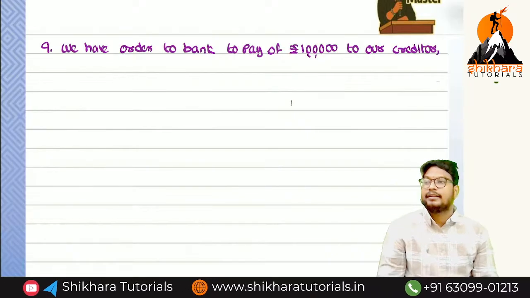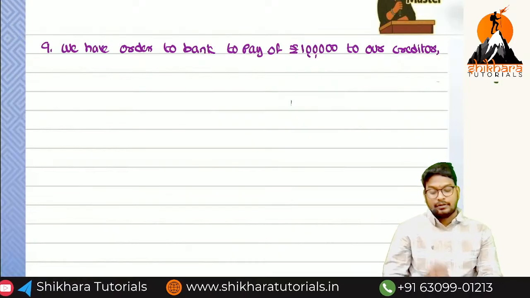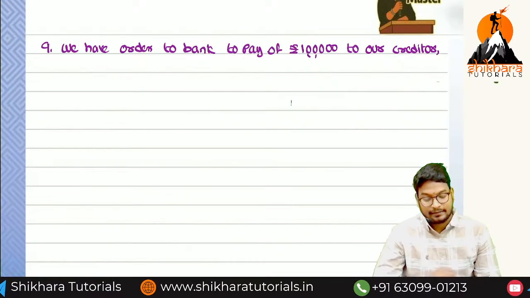What is the order we have given to the bank? To pay 1 lakh to our creditor, but